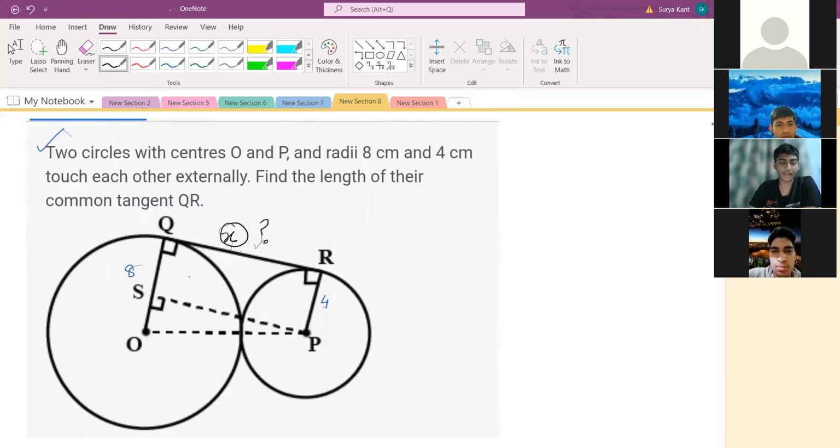Sir, we first have to find OP. OP equals 12 centimeters. How did you get 12 centimeters for OP? 8 plus 4, 12. Yes, this is 12 centimeters. The next, if this is 4, if we draw a parallelogram, if this is 4, this is also 4, right?